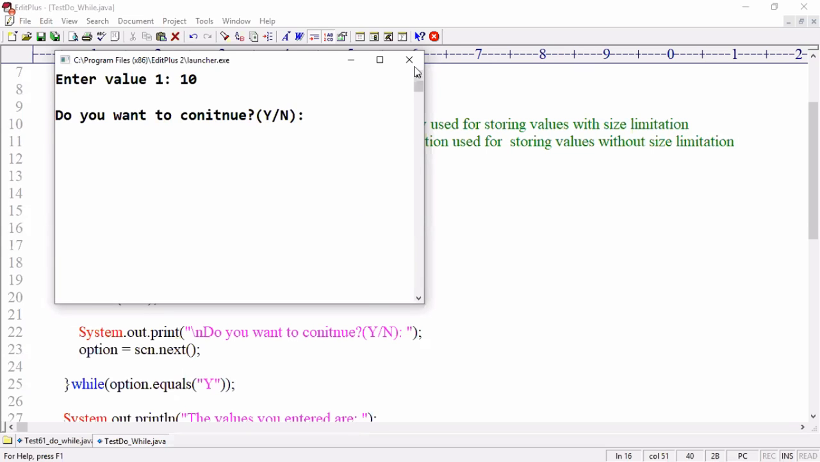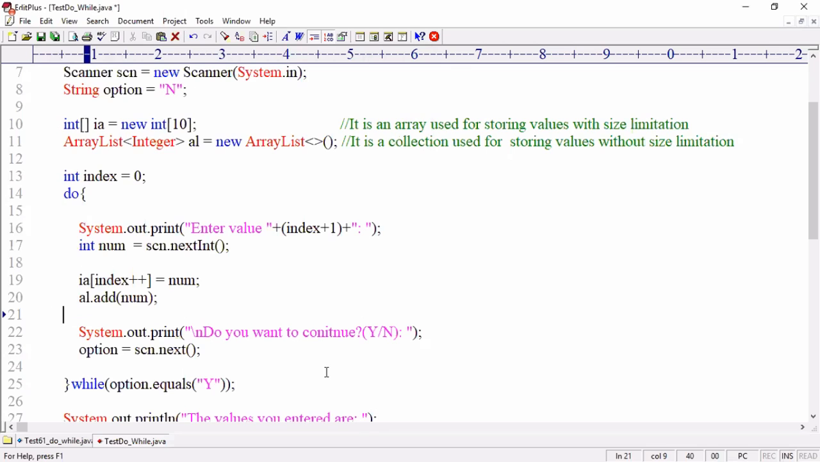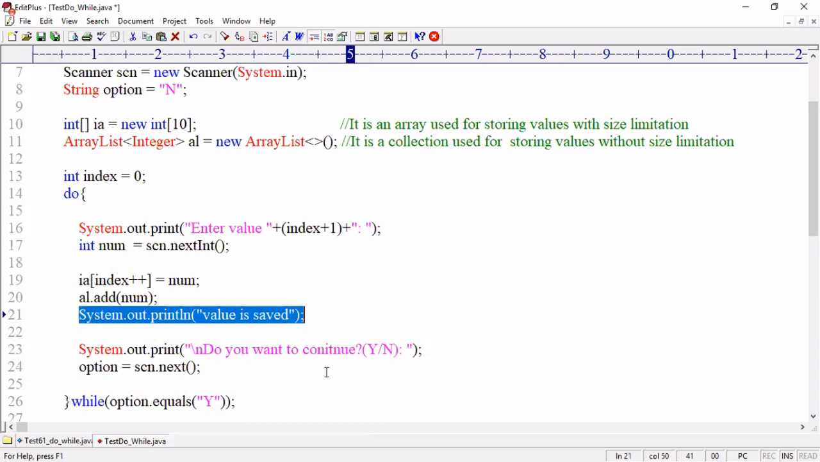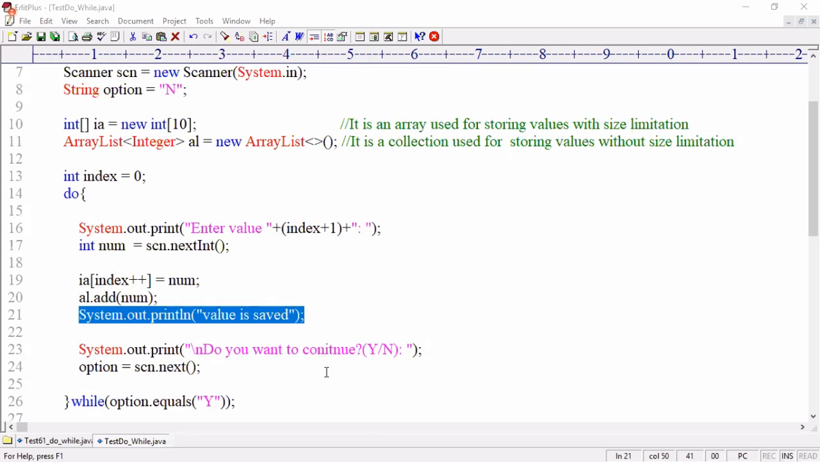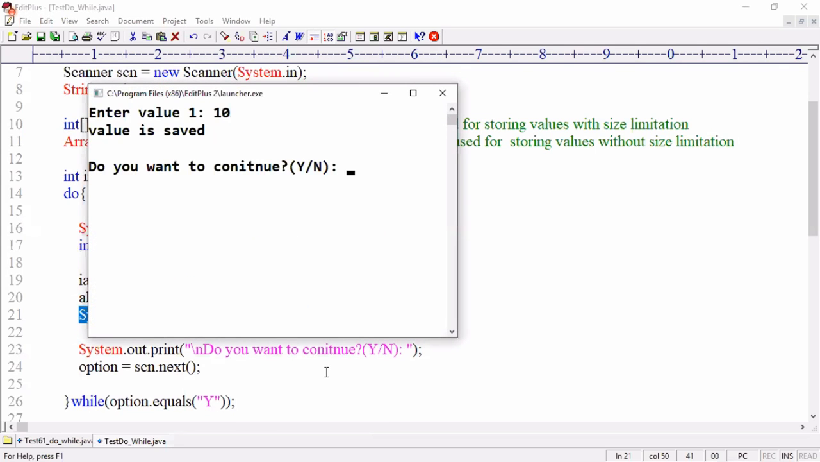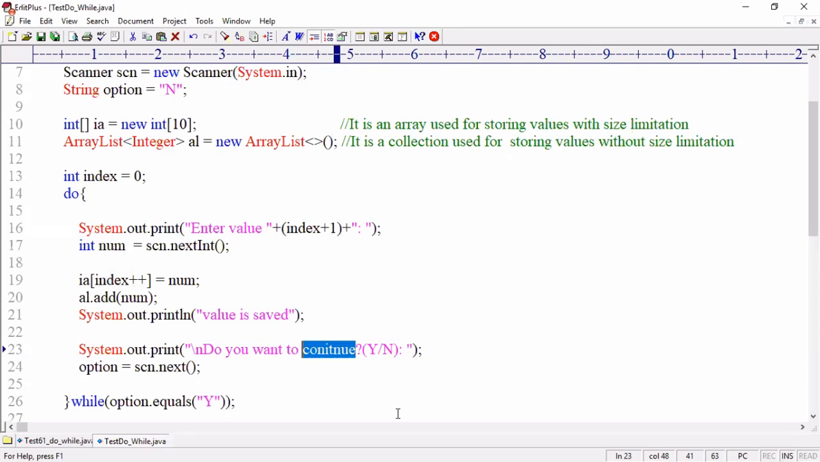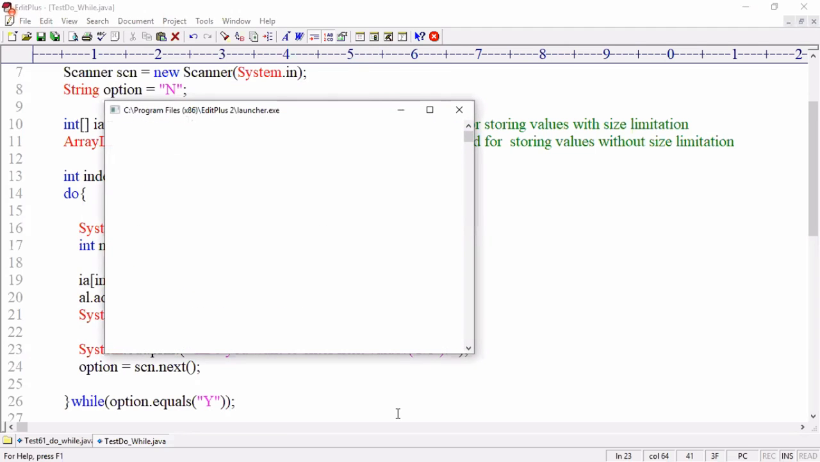Okay, I wanted to write one more message here after the statement. System.out.println, double quotes, value is saved. Okay, the message value is saved is displayed. I want to display that message. Control 1 compile. Control 2, 10. Value saved. Do you want to continue, or do you want to enter the next value? Okay. Yes, I want to enter the next value.